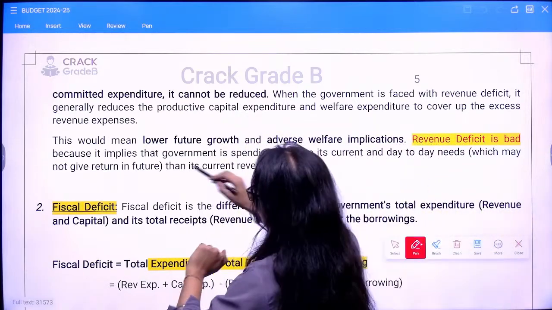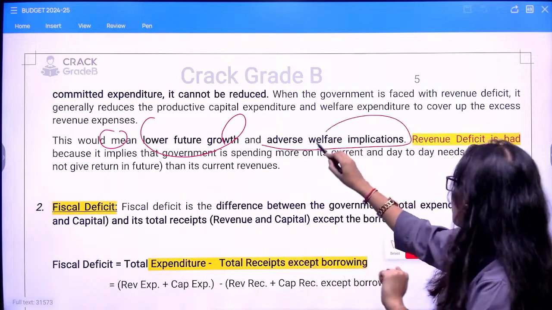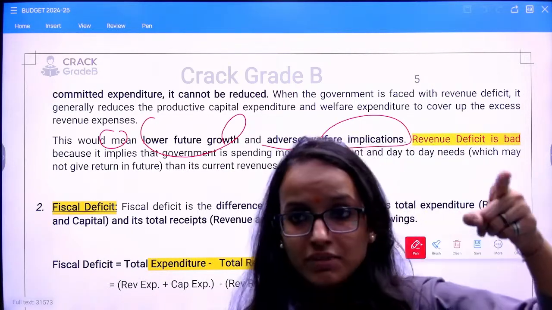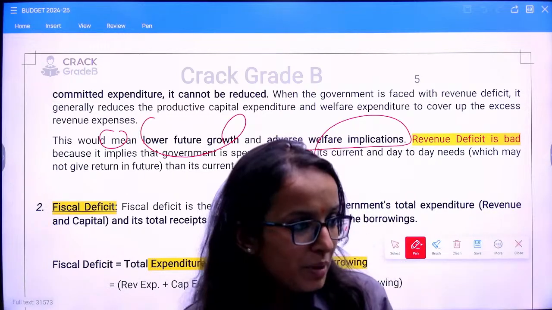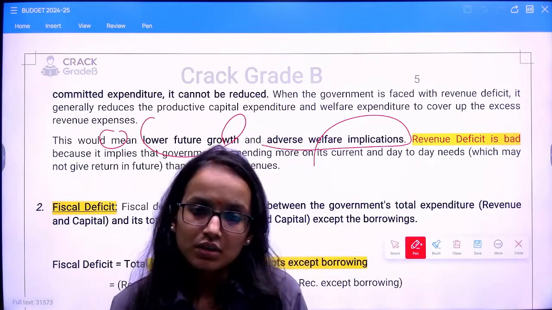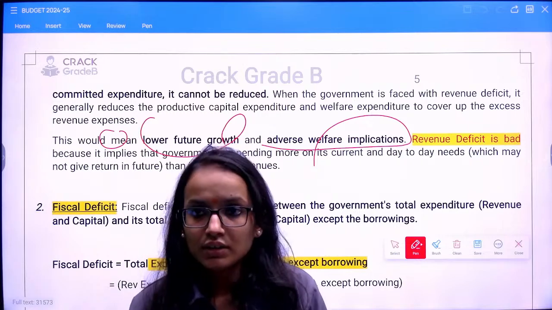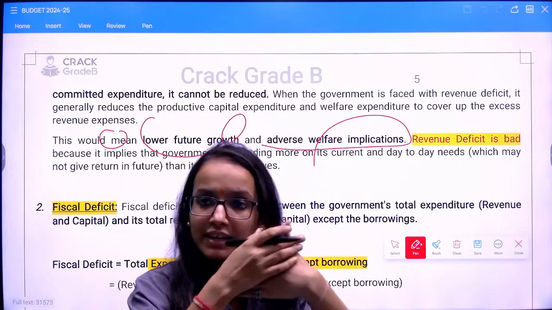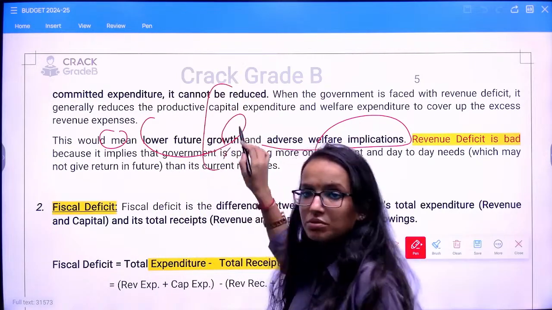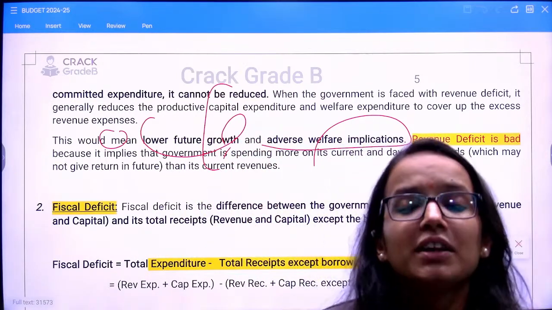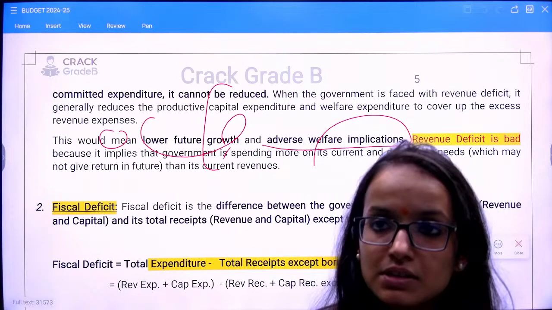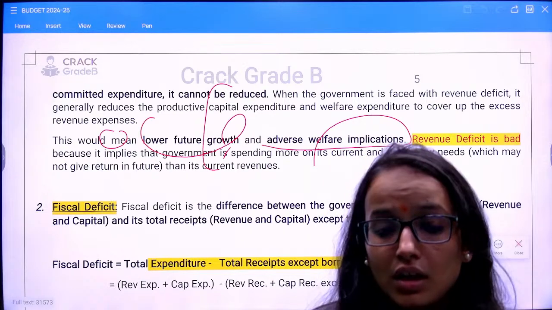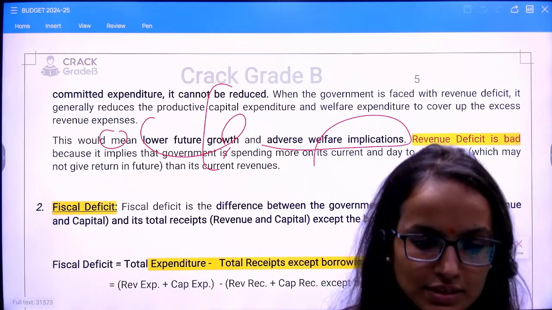Right? Because it would mean lower future growth and adverse welfare implications. If you borrow more and more to finance your revenue deficits, your borrowings will increase, but then your probability of paying back that loan would have a question mark. Also, whatever you earn will be used to finance such deficits which are not creating any assets. So I hope you have understood what is revenue deficit, why it is harmful, and what the implications of revenue deficit are if it increases.